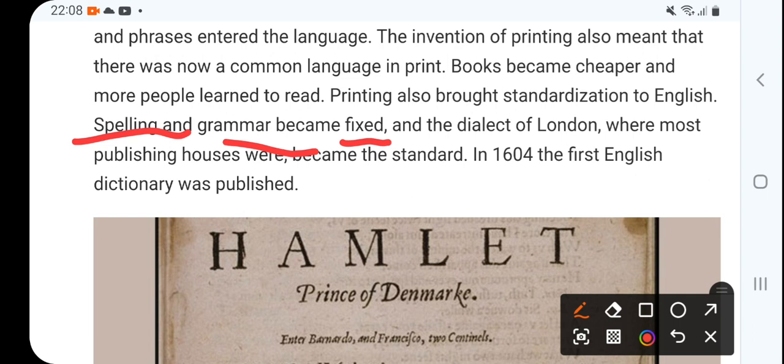And then the dialect of London, where most publishing houses were, became the standard. Mistakes were not accepted, people became more and more polished, and the more people learned, the more beautiful discussions there were.